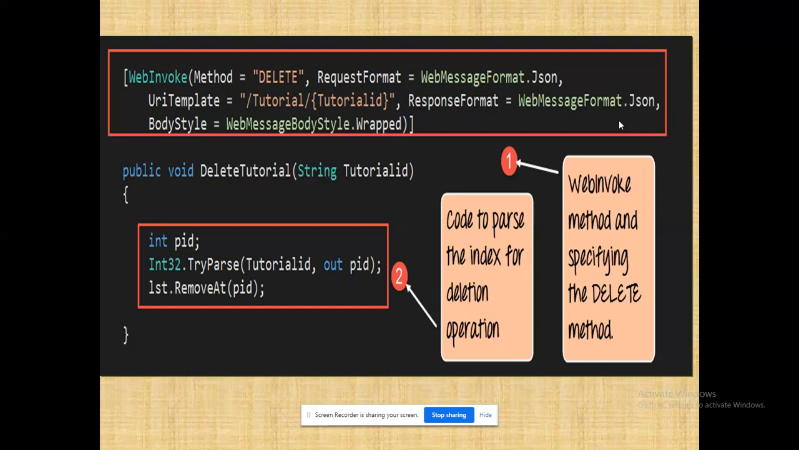This is the code, the delete tutorial. That is the code that is ready to remove the corresponding entry from the given list, right? See these methods, remove and add. These are all built-in methods of the list class available in C#.